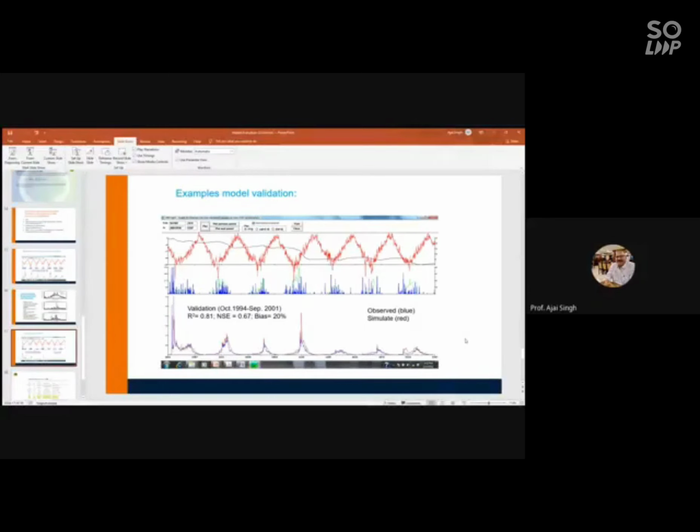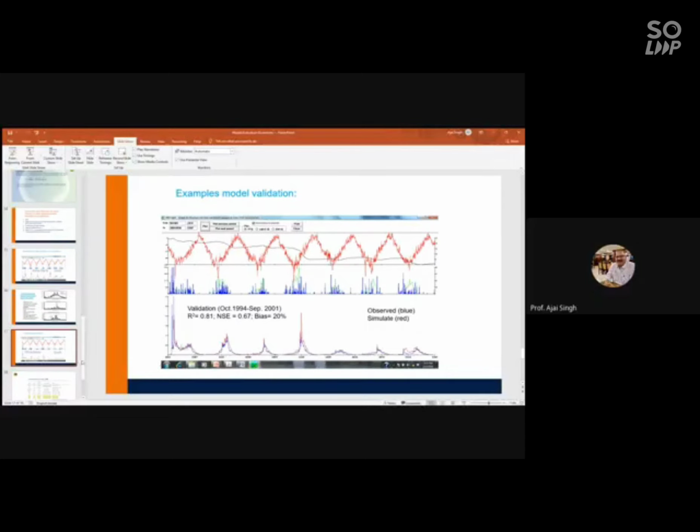Again, I will say that it depends upon the overall mandate or the objective of your project. If lots of rupees are at stake on your model output, I will not go with this output. I will go back to the model input, check it once again, and try to improve the validation result also. But if this is your MTech or PhD dissertation, then it's okay.